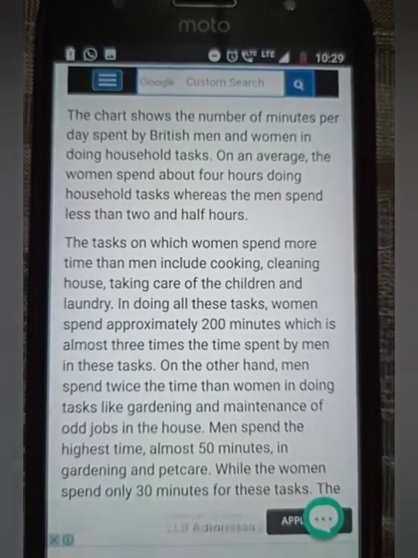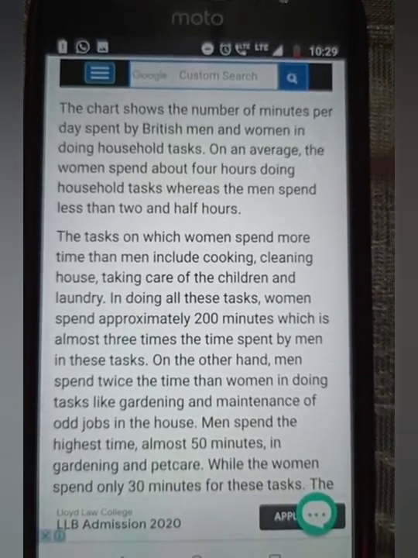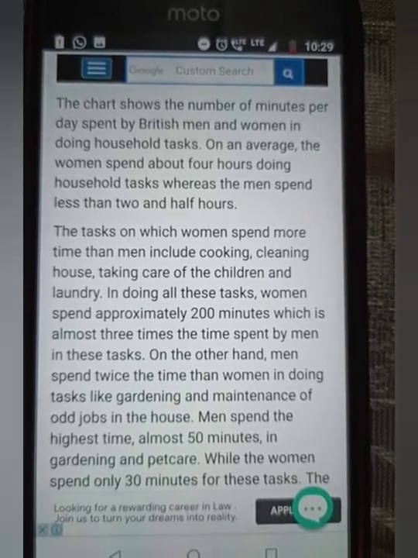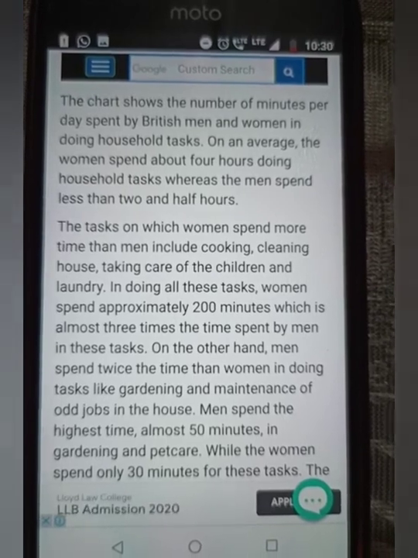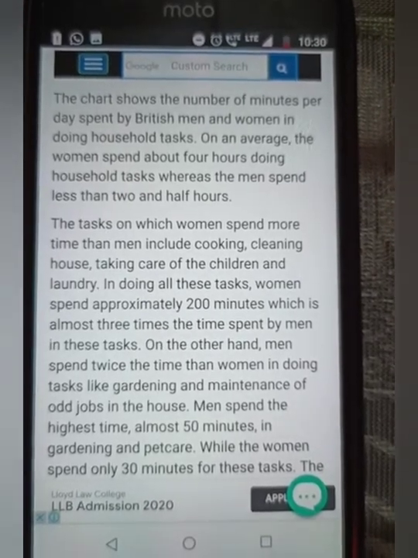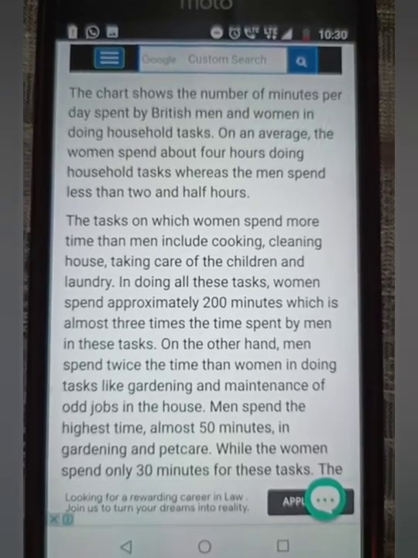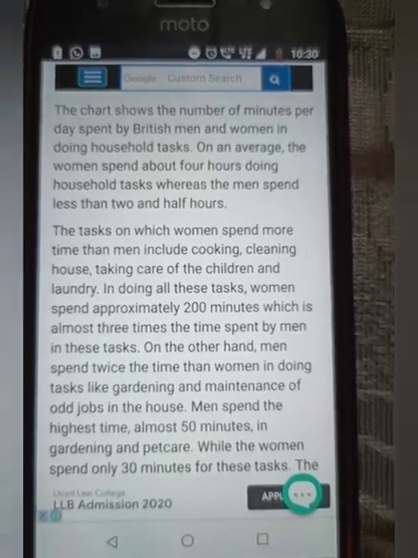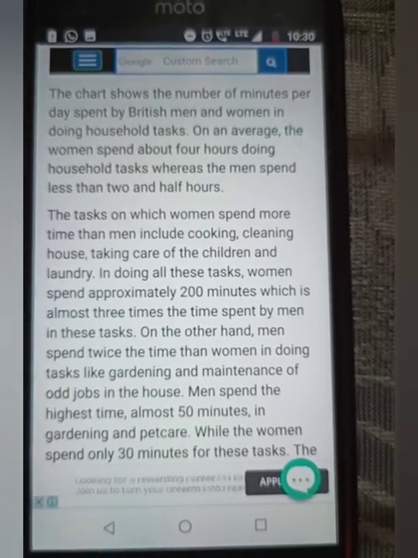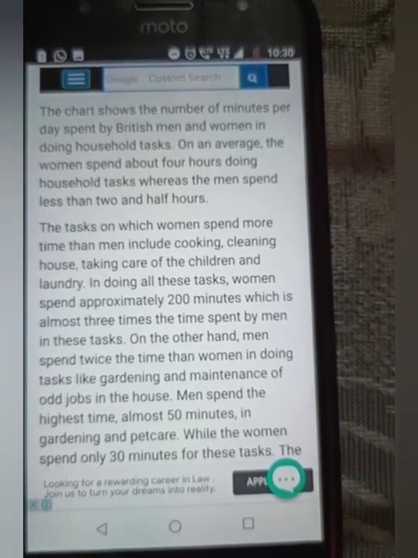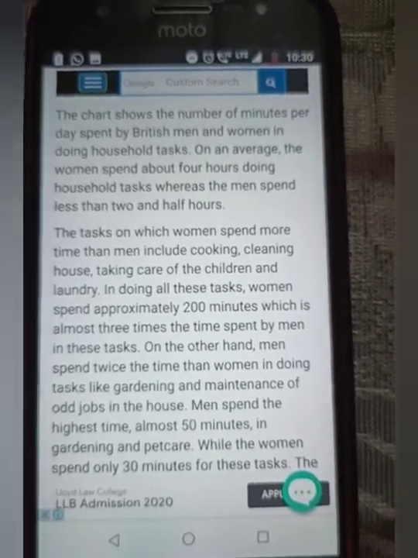The tasks on which women spend more time than men include cooking, cleaning the house, taking care of the children, and laundry. In doing all these tasks, women spend approximately 200 minutes, which is almost 3 times the time spent by men. So, as you can see, the paragraph based on this chart explains everything the writer has analyzed from the chart given.